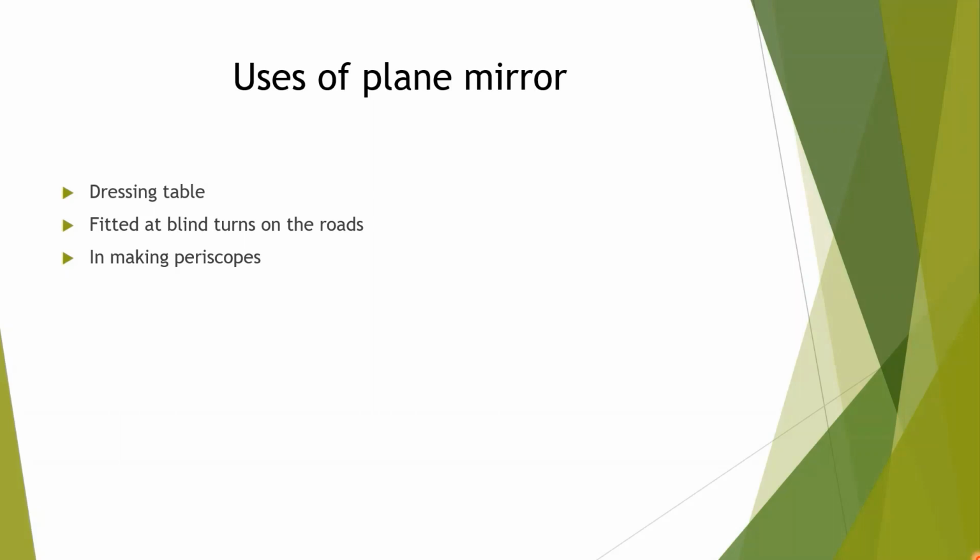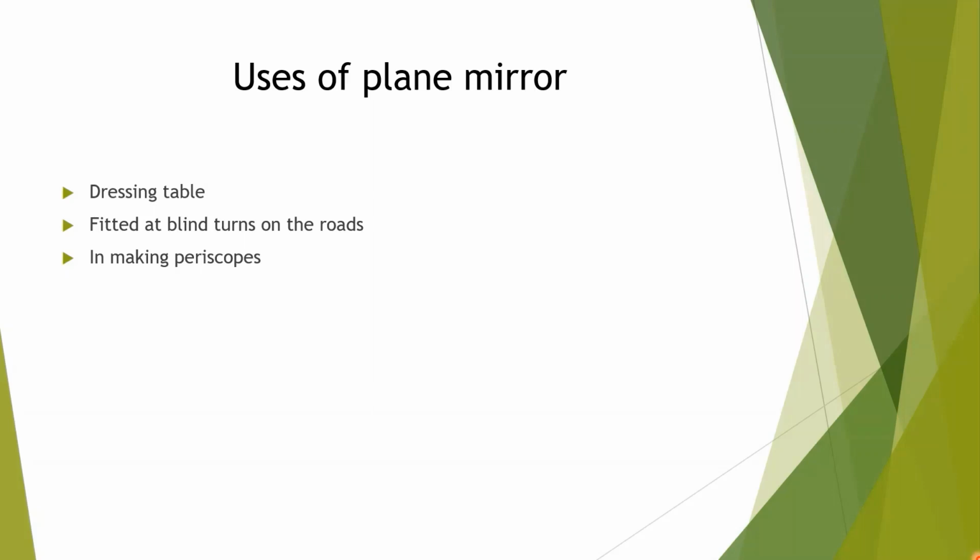Blind turns on the road, to avoid accident. In that case, blind turns are there on the roads. On that road we can put plane mirror. So it will become easy for the driver to see the vehicles which are coming from opposite side.